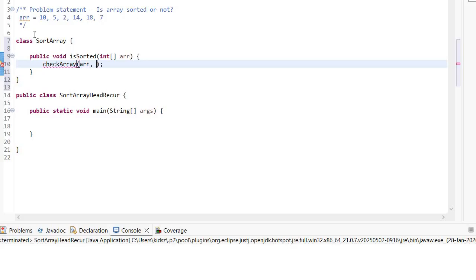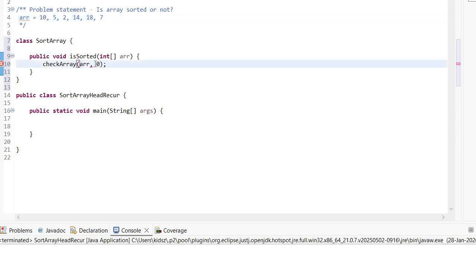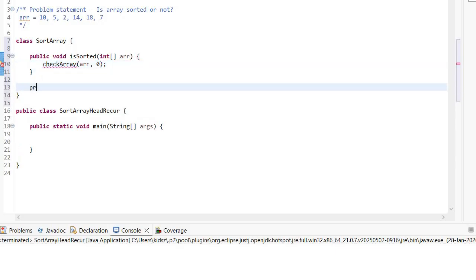What all can I pass? One thing for sure, I need to pass the array itself. So what else can I pass? Either I can pass the size of the array or the index of the array. Let's say I'll pass the index, which is nothing but 0. So I'll start traversing from the 0th index, and that is the reason we pass index equals 0 over here. Now I'm going to create this method first.